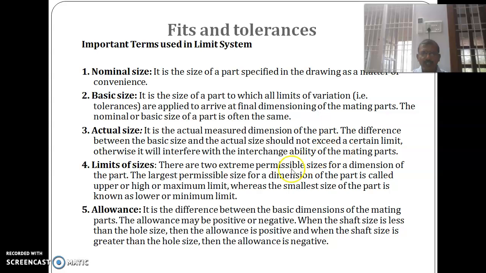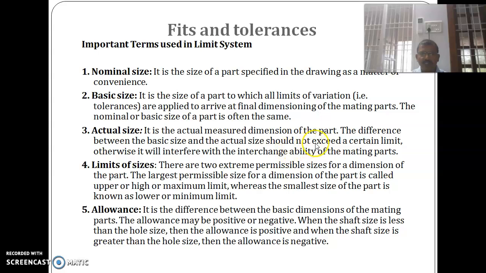Suppose you want to make a shaft of diameter 40 mm, that is called the basic size or nominal size. Both are same. The size of the part to which all limits or variations are applied is the final dimensioning of mating parts. This is called the basic size.